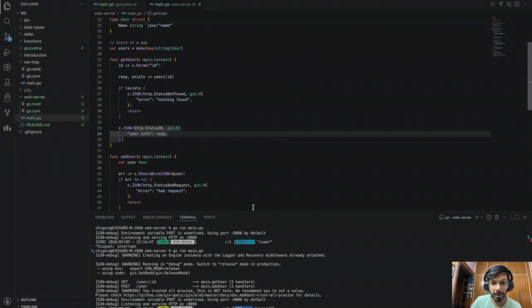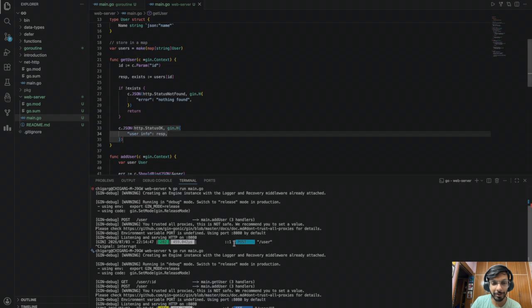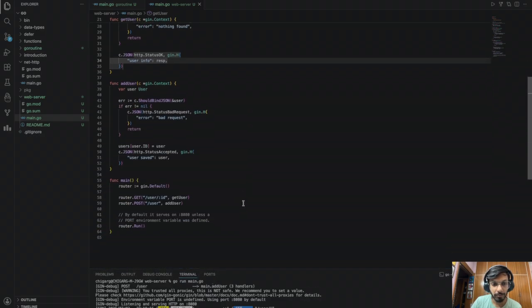So again, I know I went through maybe just a bit fast, but it's okay because we didn't really cover too much about what the router is, what all the middlewares are. We'll get to that in a lot of detail in the upcoming videos. But I just want to show you how a simple application would look.